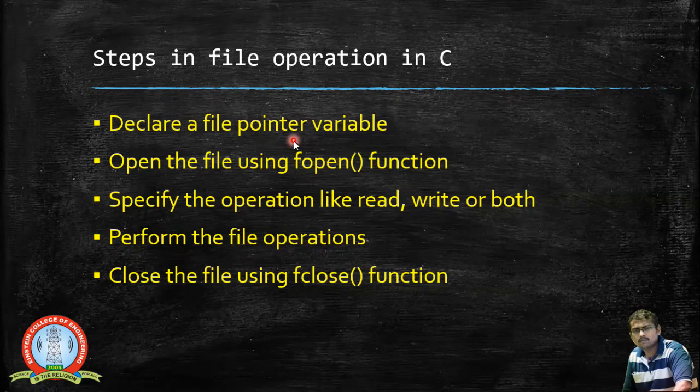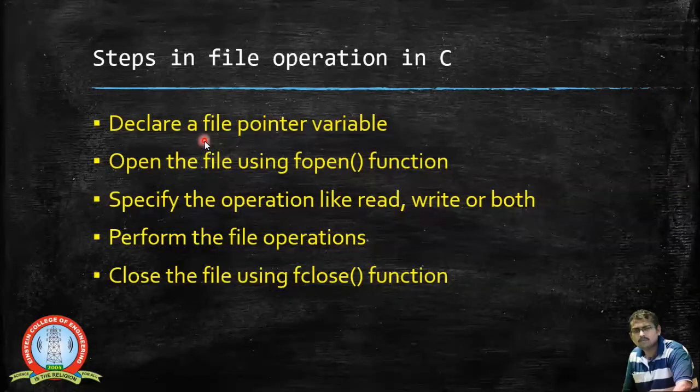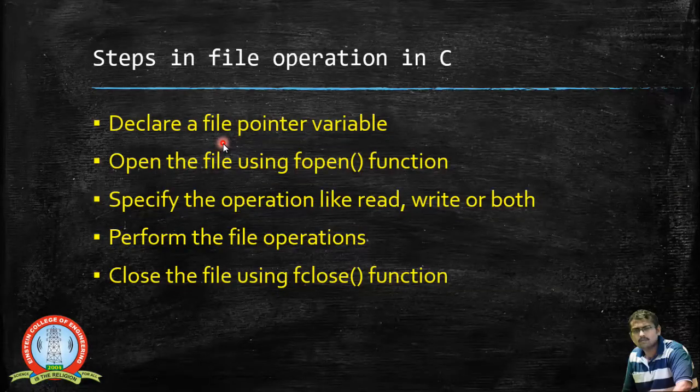In the case of a random operation, we specify the position randomly. We can use seek functions where we directly move to a particular position and perform those operations. To perform that, we need a file pointer, because it gives you the index from where the file operations are to be performed.